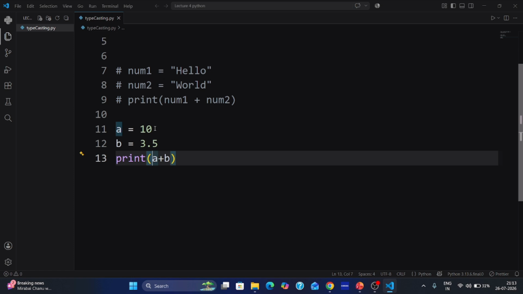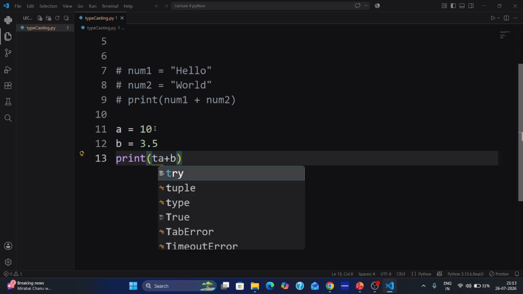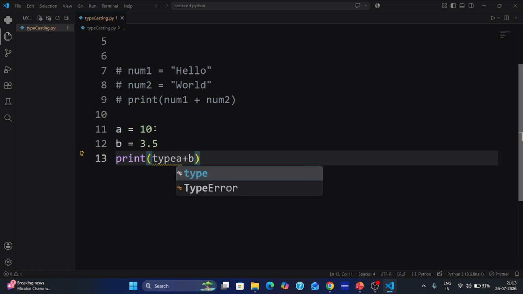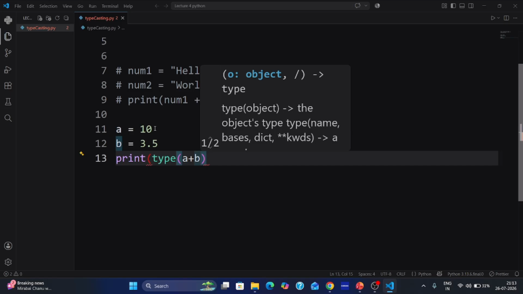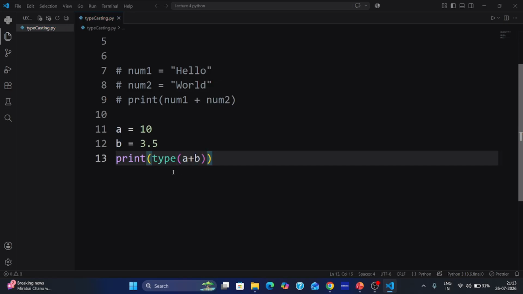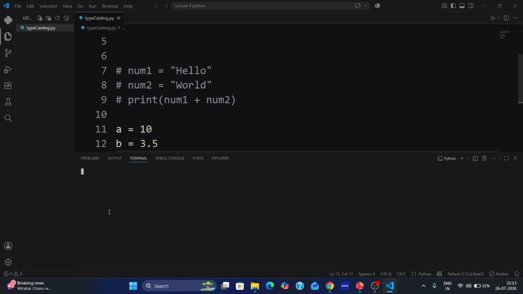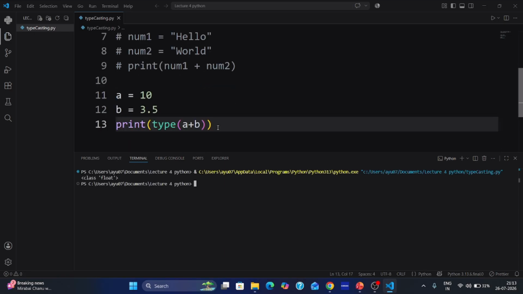So see here, type of this and this. You are getting here float because it prevents data loss.